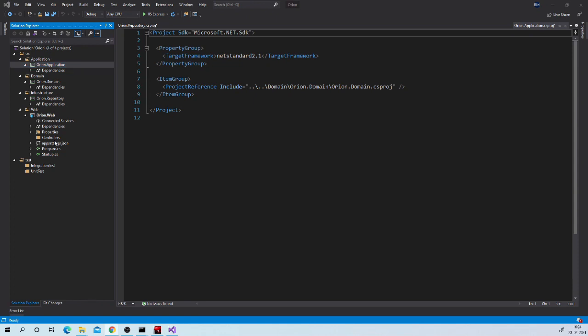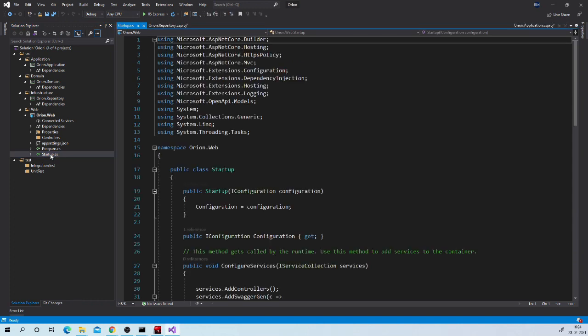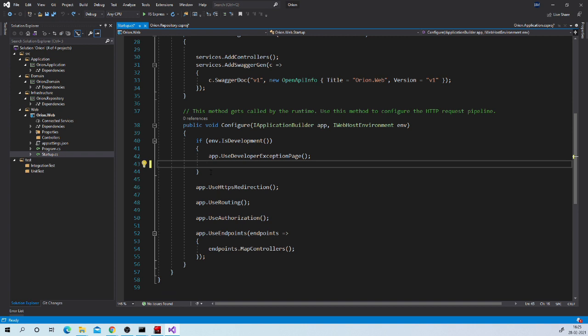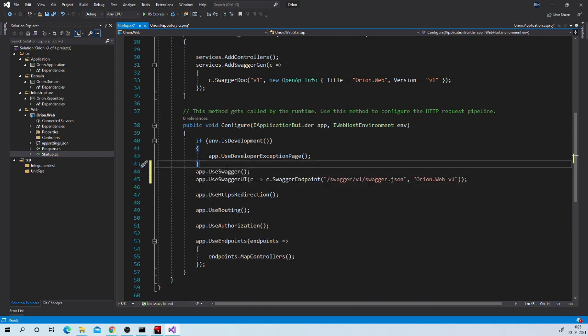As a side note, I would like to mention one thing, that in ASP.NET Core 5.0, Swagger support is added by default. That means when we will run the application, it will launch that beautiful Swagger UI page without any efforts from our side. You can see over here Swagger is added in middleware. However, we can make one change. By default, it is only for development environment. We can move this outside so that it will be available in production environment as well. So this setup will be useful for us when we will deploy it on some app services.